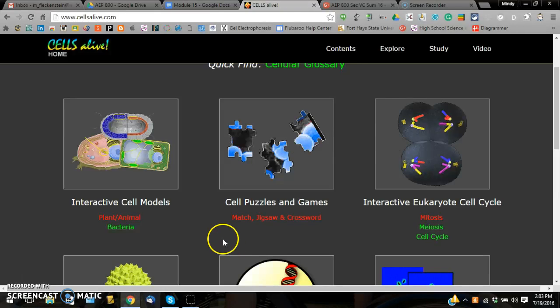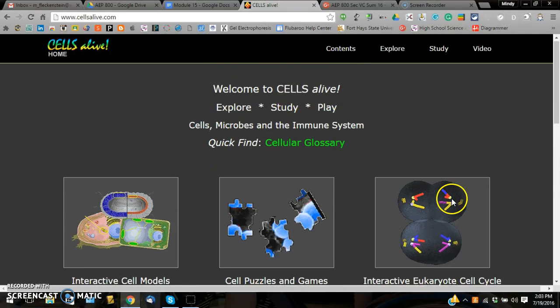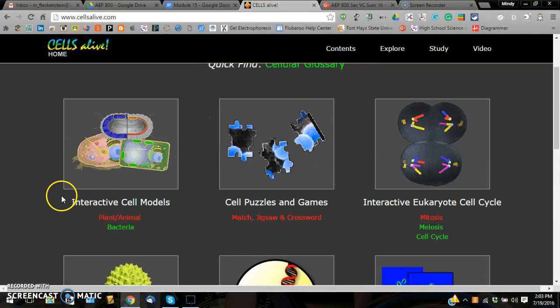So to get to this site, you just go to www.cellsalive.com. There you will get to this page here. On this page, there are interactive cell models with both the plant animal cell and the bacterial cell. There are puzzles and games, and then over here is the interactive eukaryote cell cycle. Those are the ones that I'm going to be concentrating on.